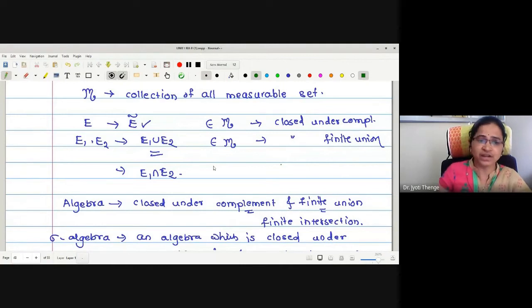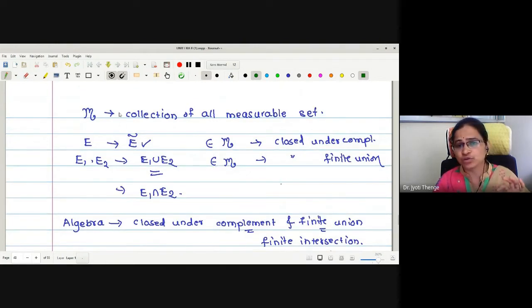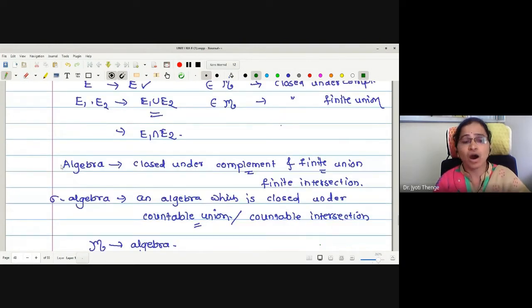Also, we have seen a definition of a Boolean algebra. What is the definition of a Boolean algebra? A set is said to be an algebra or Boolean algebra if it is closed under complement and finite union. By De Morgan's laws, one can say it is closed under finite intersection as well. Therefore, by using these two properties, closed under complementation and closed under finite union, one can say that curly M, the collection of all measurable sets, is an algebra.